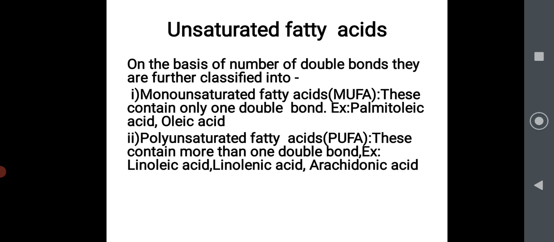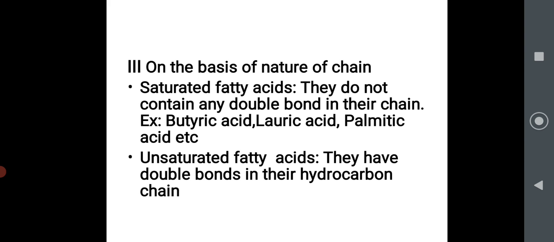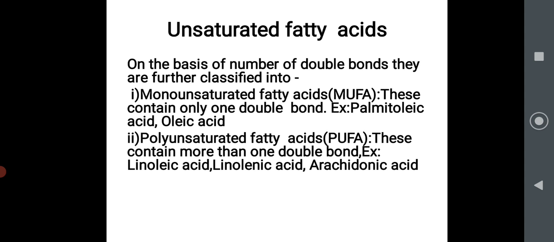Unsaturated are again classified as MUFA and PUFA. What is the meaning of MUFA? Monounsaturated. They are classified based on the number of double bonds they contain in the chain.